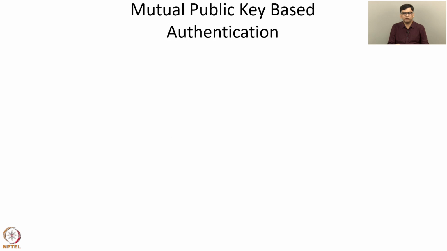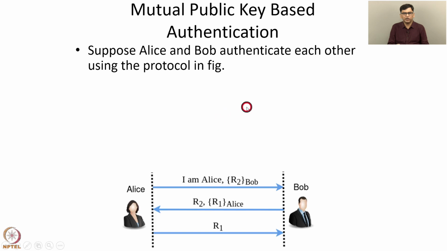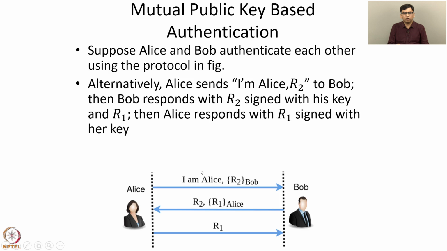Now we have discussed the first case where Alice and Bob know a secret key KAB, and we discussed how they can agree on the session key. Now consider the other case. Suppose Alice and Bob authenticate each other using the protocol in this figure. Alternatively, Alice sends "I am Alice, R2" to Bob, then Bob responds with R2 signed with his private key, and R1, then Alice responds with R1 signed with her private key. So this is the case.